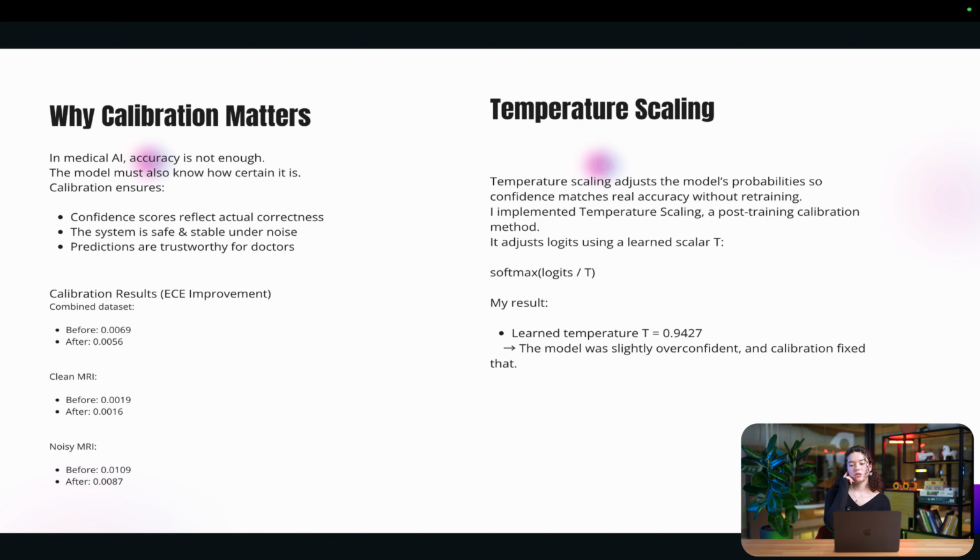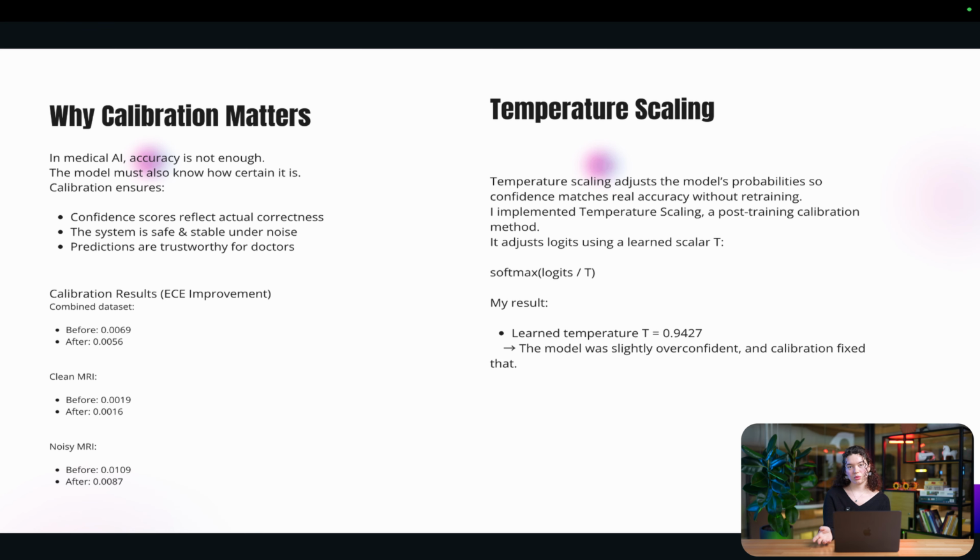The temperature scaling adjusts the model's probability so confidence matches real accuracy without retraining. It's something we use after training the models that adjusts the softmax and brings the confidence and accuracy to real expectations. With the learned temperature that I did, it was around 0.90, which is very close to 1.